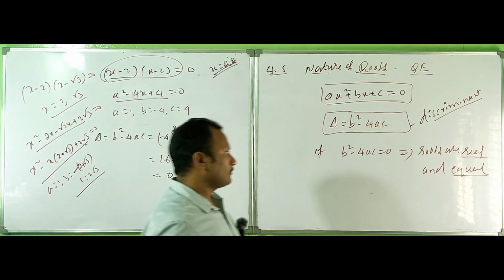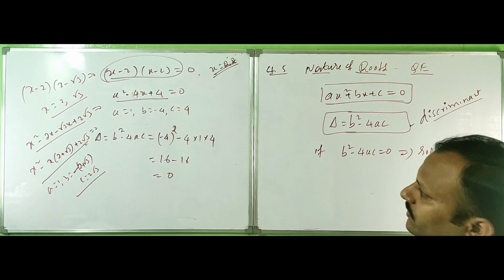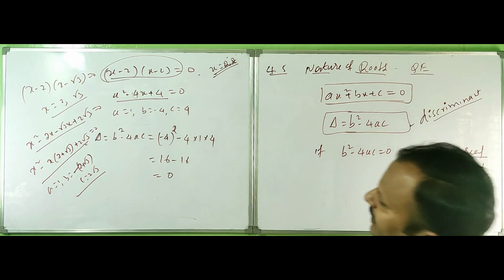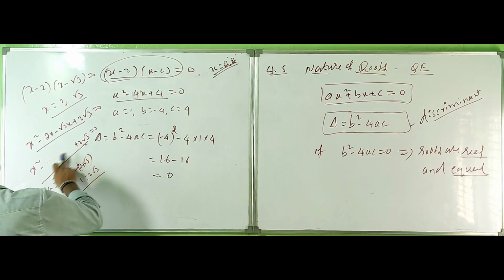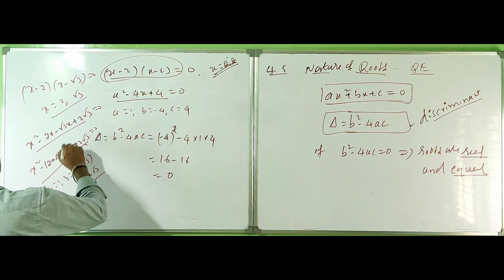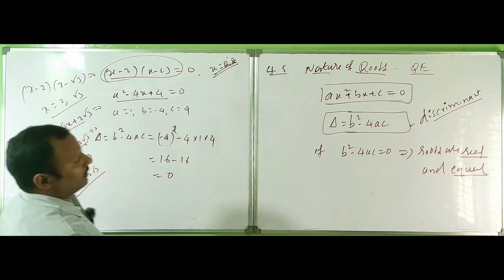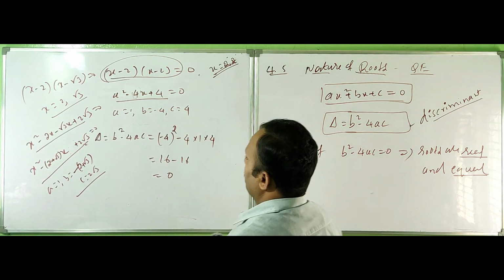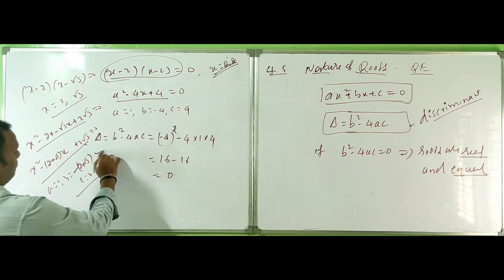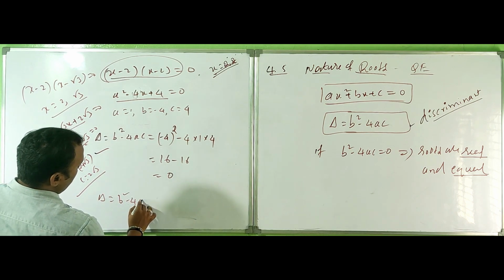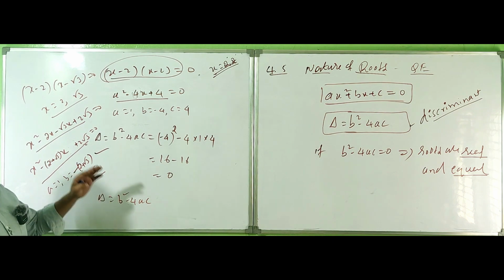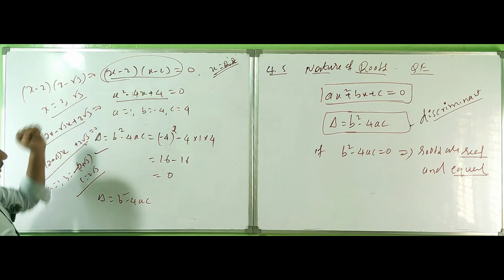In that equation, instead of writing x here, this is the common minus of 2 plus root 3 into x plus 2 root 3. Find the value of b square minus 4ac with respect to this equation. So delta is equal to b square minus 4ac. Randomly I am taking this to show the values here.